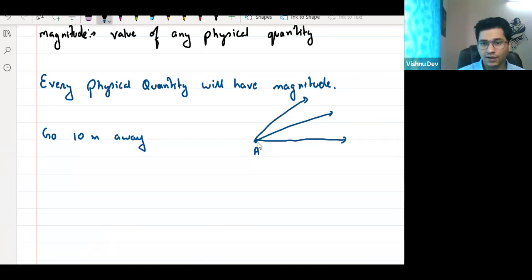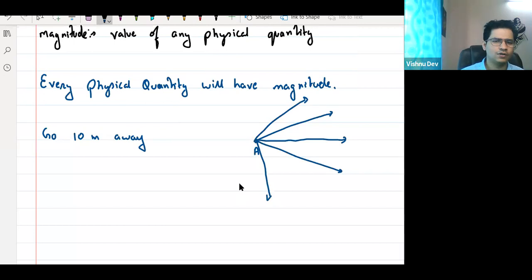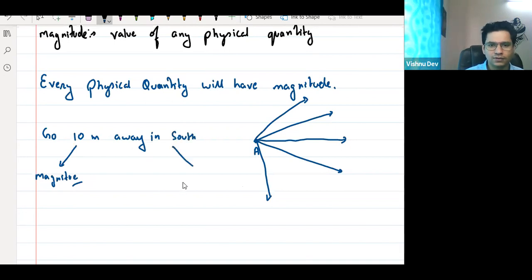So your question should be, "In which direction?" So this 10 meter represents what? Magnitude. But if I ask you to go 10 meters away in the south, this represents what? Direction.